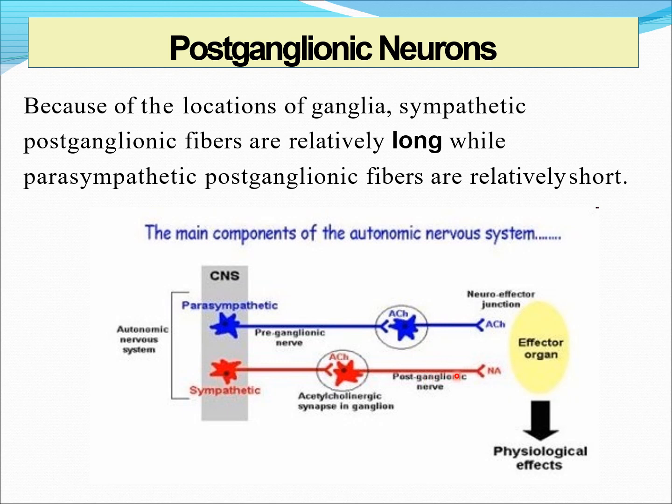So it is long. This is the postganglionic fiber of the parasympathetic division. This is that of the sympathetic division. You can see the length. It is short, it is long. Here it is short, it is long. That is a general difference in both the systems.